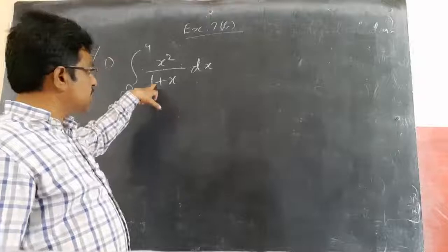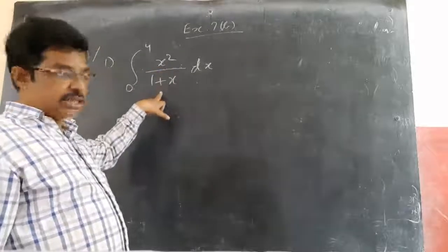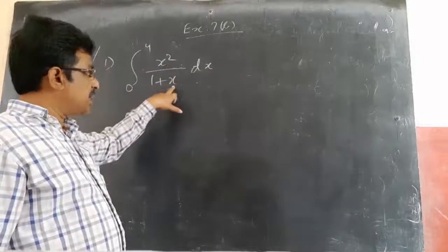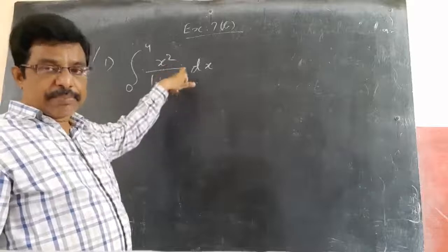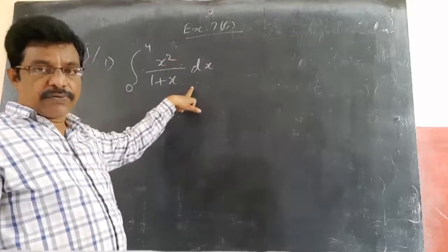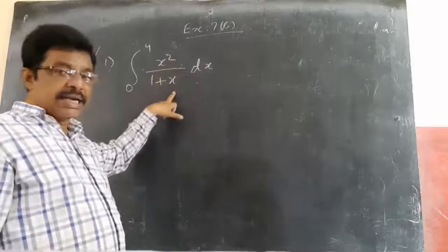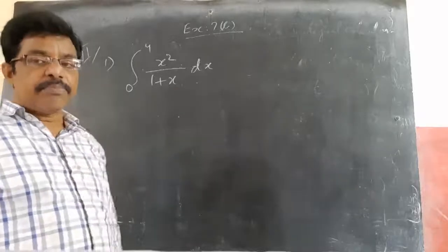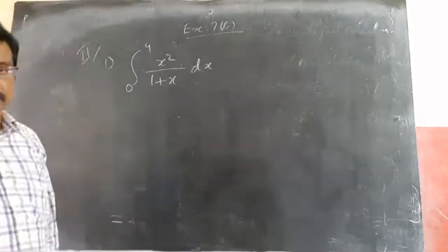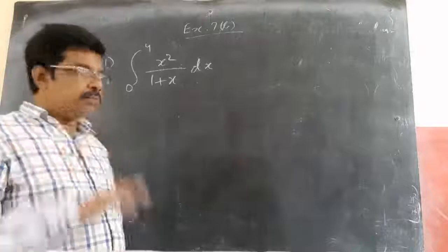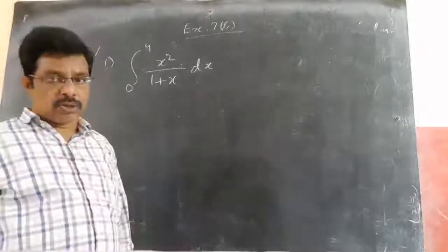If you observe this, this is an improper fraction. Numerator is x square, but denominator is only x. So first of all, you need to divide numerator with the denominator. If it is an improper fraction, you need to divide numerator with the denominator, I told. Or one more way is thinking logically also, I told.